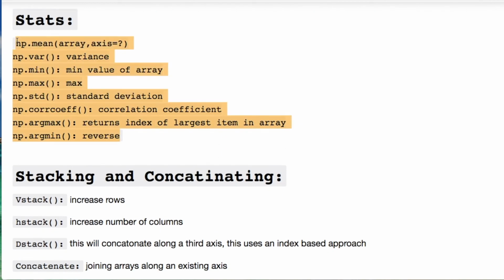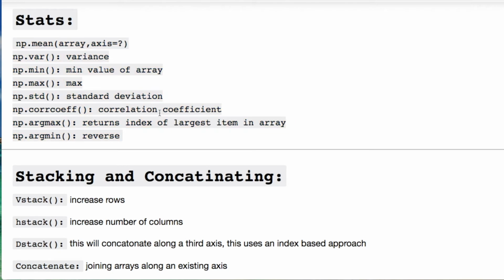You can run different statistics. Here's an idea of some of the basic things that you can do. Only distinctions, pay attention if you're using the argmax versus max. One gives you a max value, the other one gives you an index position for that value.